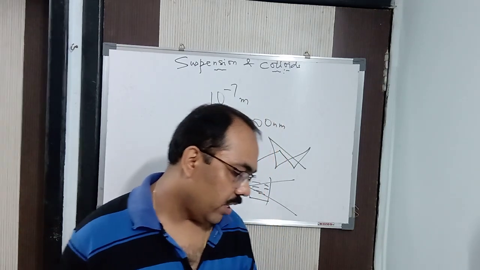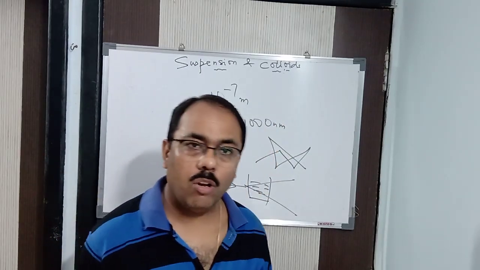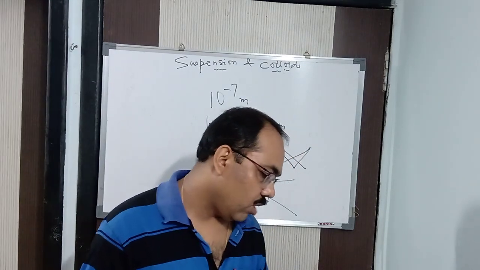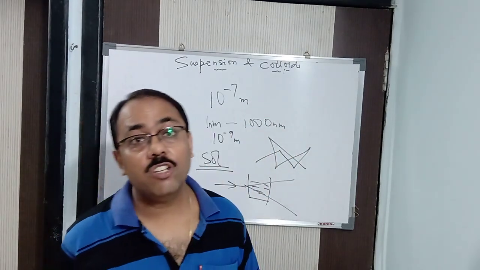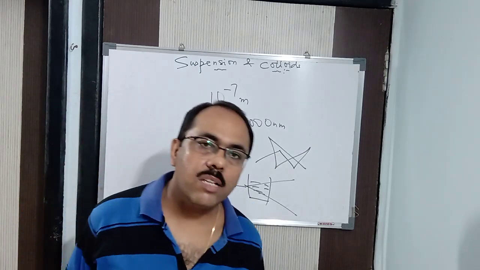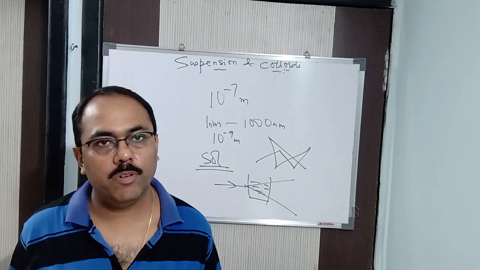Rubber is a natural colloid. We can say the latex, from which you make rubber, is a natural colloid. The formation of deltas is also due to colloidal solution. So all these are known as the uses of colloids. I hope you understood. Thank you.